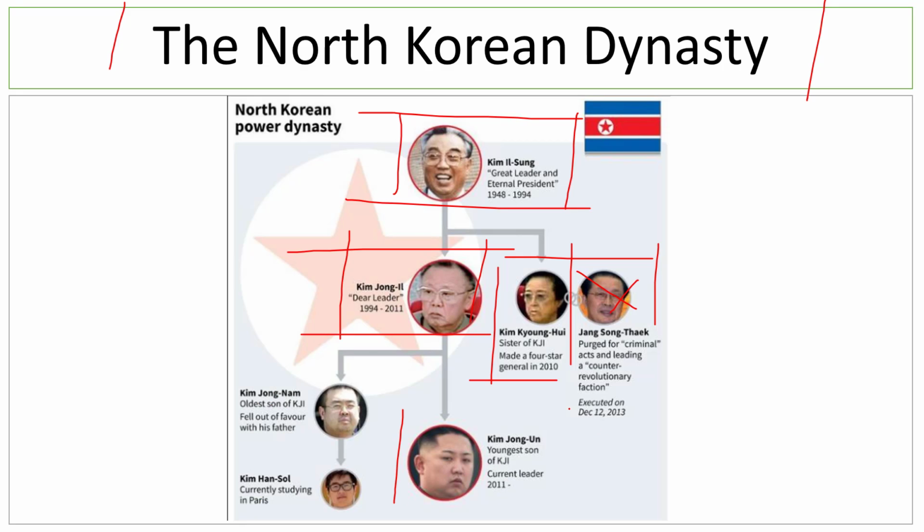The youngest son, Kim Jong-un, ended up winning the power struggle, and then he became the great leader, the supreme leader of North Korea. Now, I would also like to tell you that Kim Il-sung is also called the eternal president of North Korea. So, in the future, North Korea will have a lot of presidents, a lot of leaders, but Kim Il-sung will always be the eternal president because he was the first one.